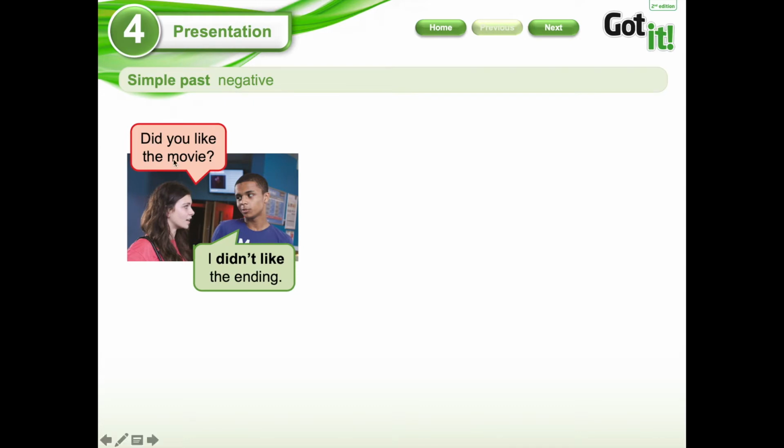Here you have the photograph. Remember the cinema, you have Kelly and you have Zach, and Kelly is making a question. Did you like the movie? And Zach answered, I didn't like the ending. So today we're going to focus on this kind of structure. I am going to use this highlighter to highlight the phrase. We're going to focus on this part that is in yellow, the negative part of the past simple tense.